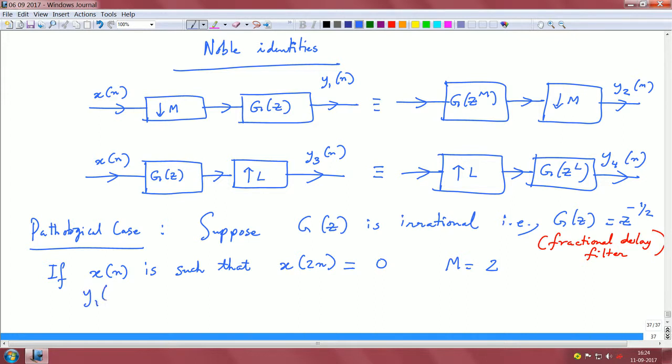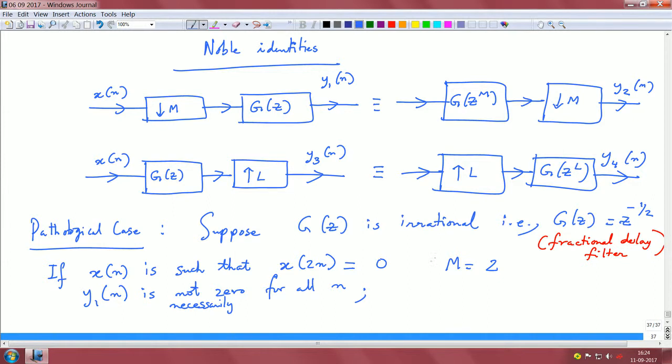So y1 is not 0 for all n, necessarily. At some points you may get zeros, but it is not that for all n y1 of n is 0. Some cases it can be 0 and it is not necessary that for all n it has to be 0.